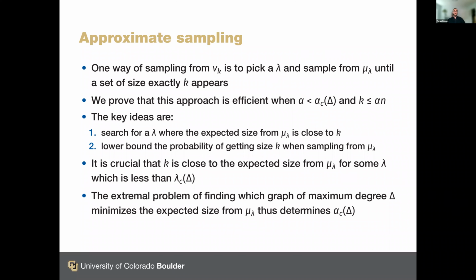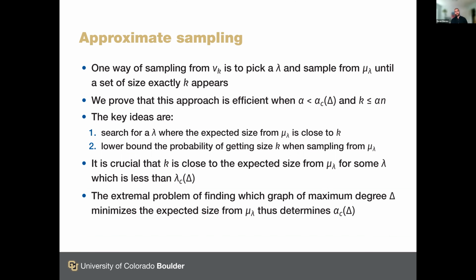So we prove that this is efficient when the density of the independent set that you're looking for is less than alpha critical. And there are two key ideas in our approach. The first is a search over lambda values so that we can find a lambda where the expected size of an independent set from the hardcore model at that lambda is close to the desired size k.